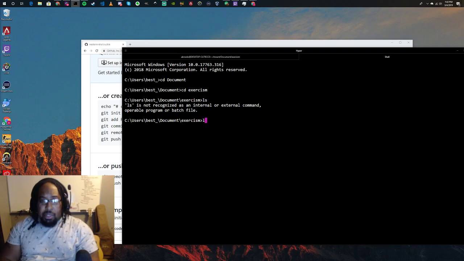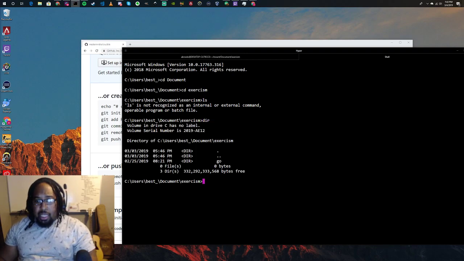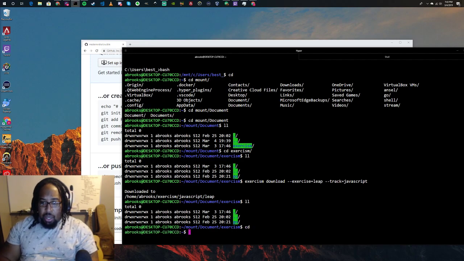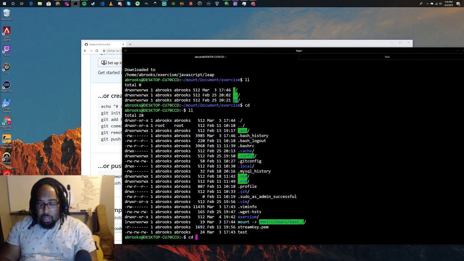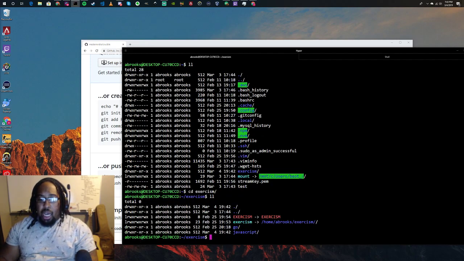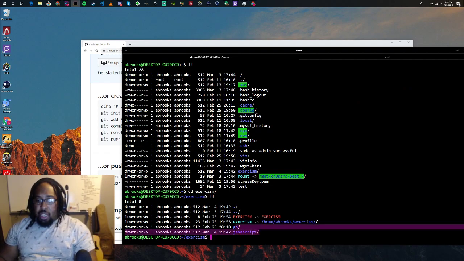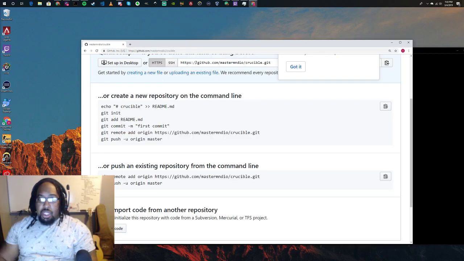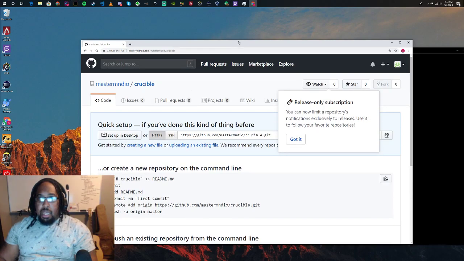I actually forgot that was something I needed to fix last time. When I downloaded this, it actually went somewhere else, to this folder here. Now you can see I have a JavaScript folder. I had just these folders before. Let me go ahead and do that on the Windows side of things, just so I have everything that I'm looking for.